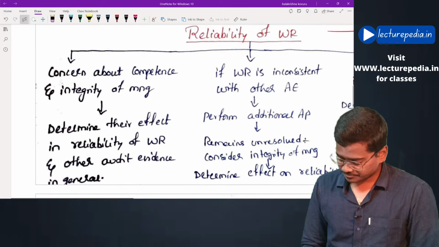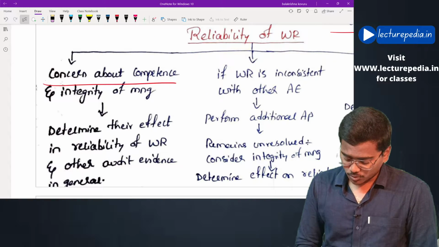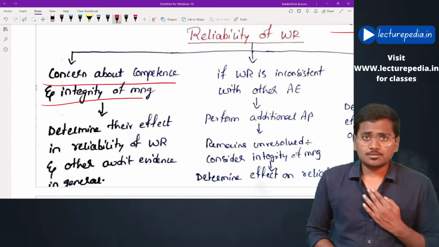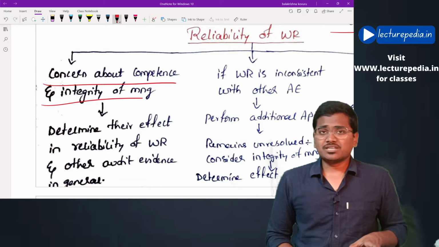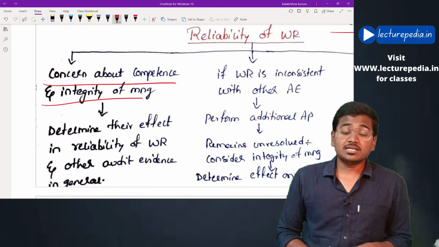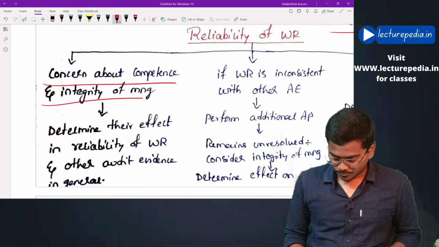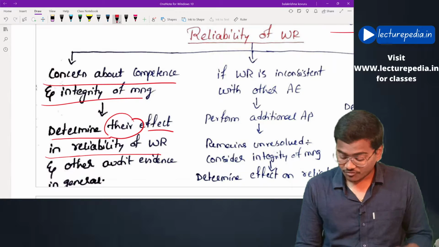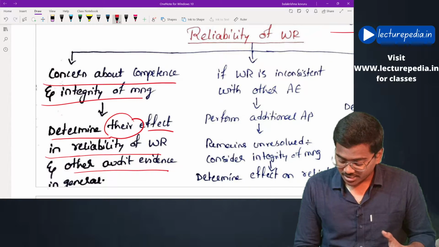First one, concern about competence and integrity of the management. See, auditor is having a doubt on the integrity of the management. In that case, what will the auditor do? In that case, he will determine their effect on reliability of written representation and other audit evidence in general.